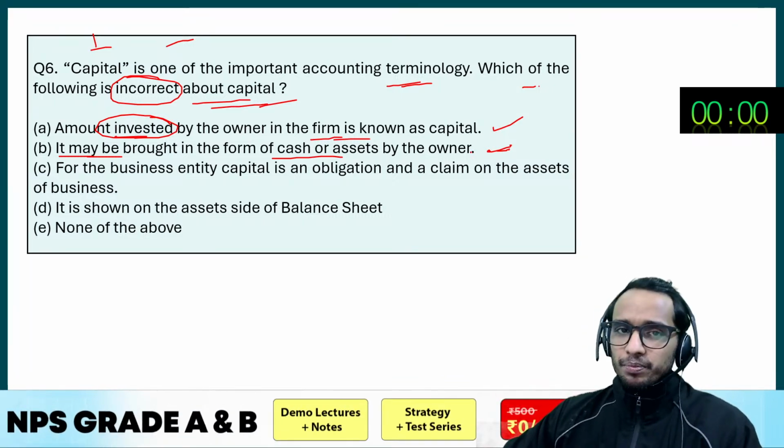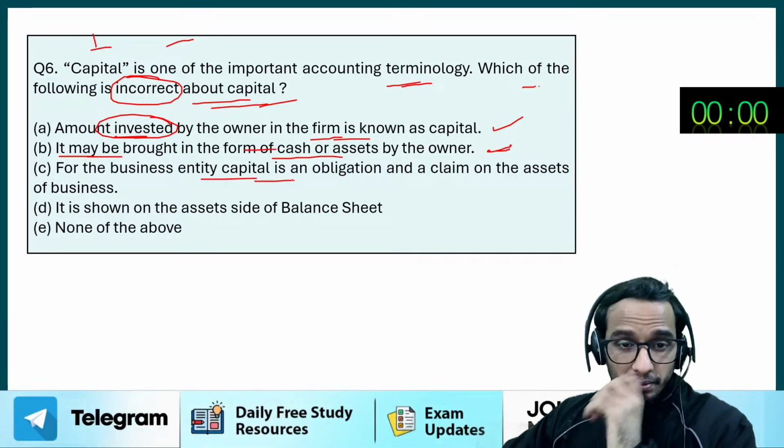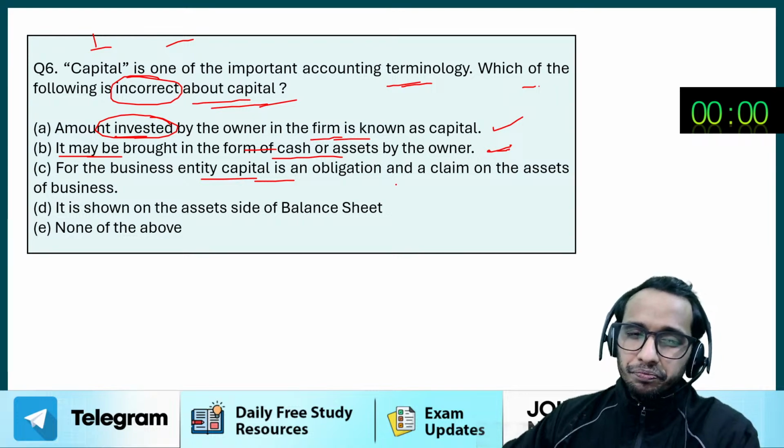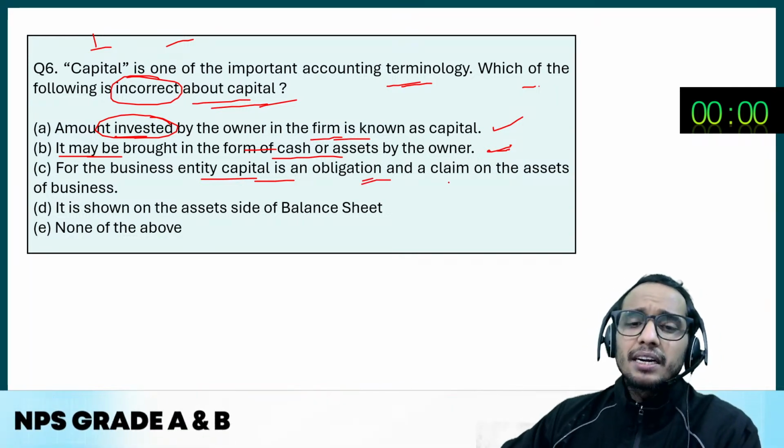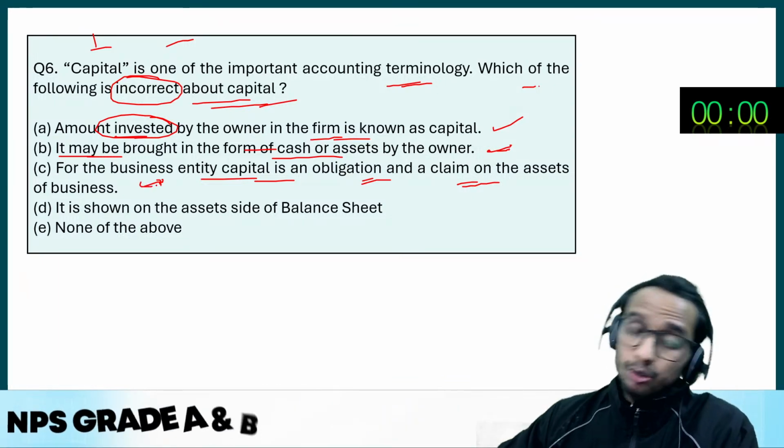any asset, right? C option says, for the business entity, capital is an obligation. Yes, it is an obligation and a claim on the asset of the business. It is also correct. Why?